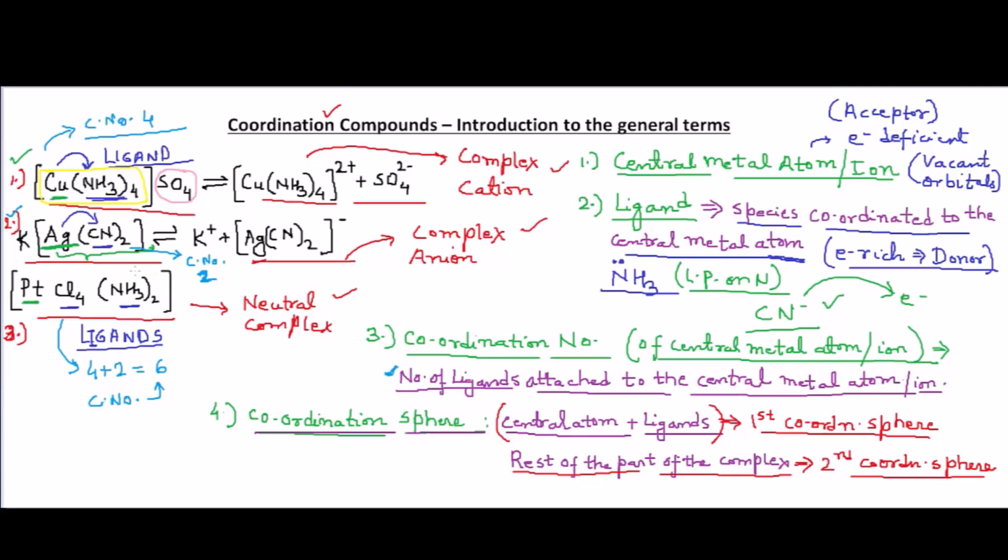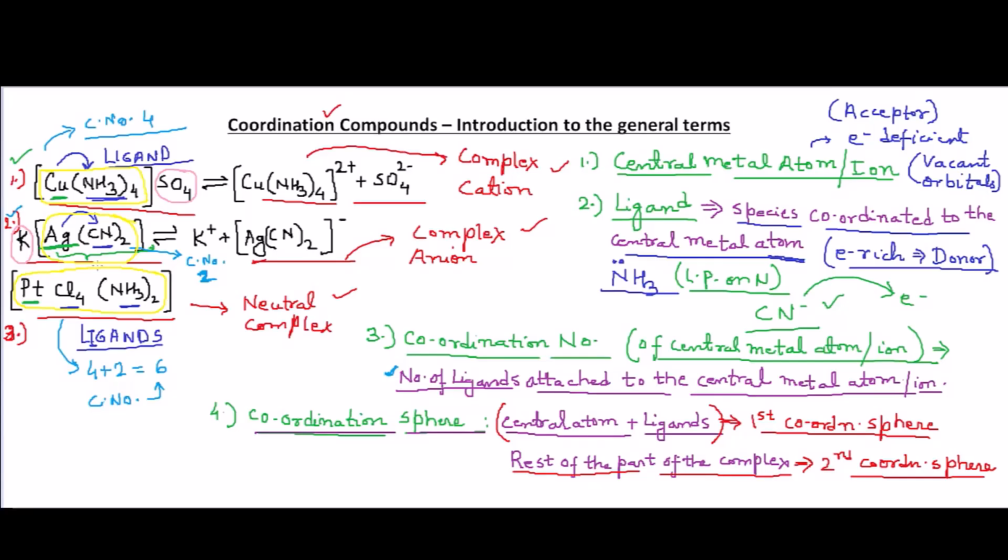Similarly, in the second example, [Ag(CN)2], which is within the brackets, is the first coordination sphere, and the potassium is the second coordination sphere. In the last example, we have only one species within the brackets, so we have only one coordination sphere, the entire thing within the brackets.